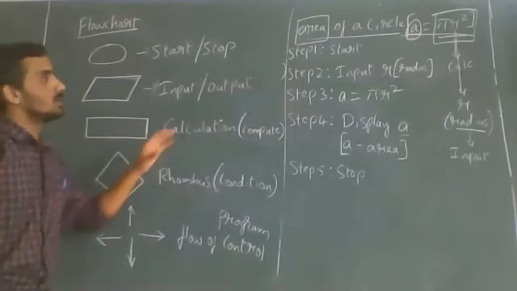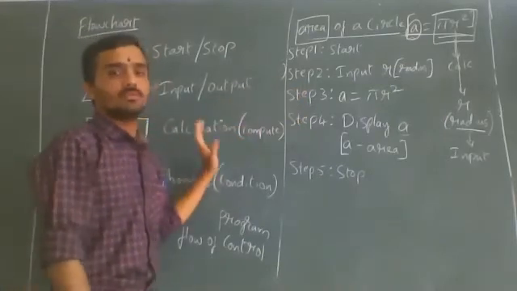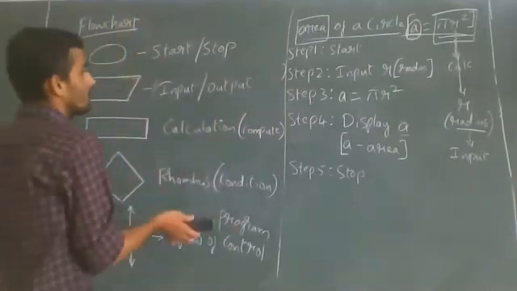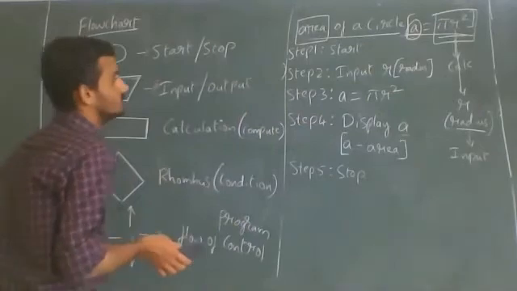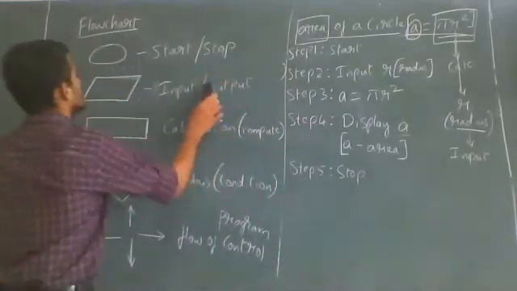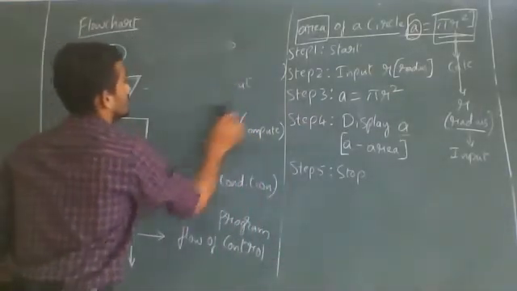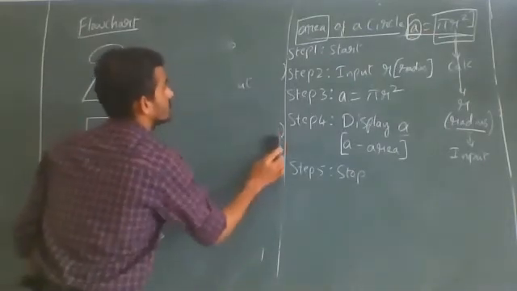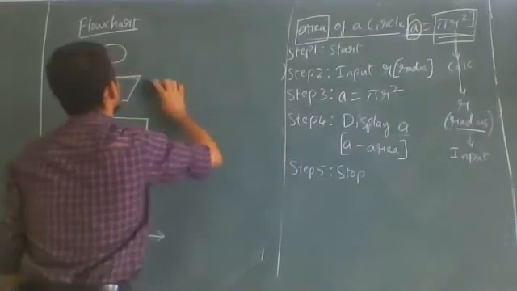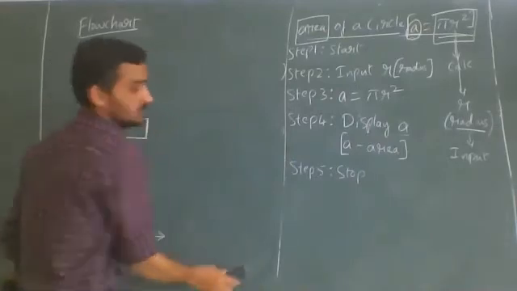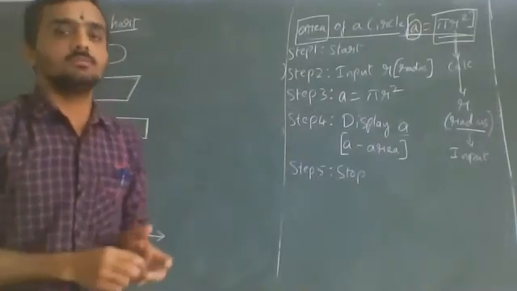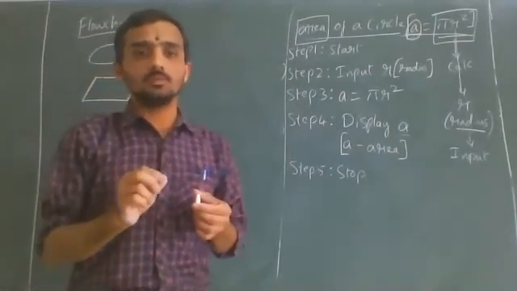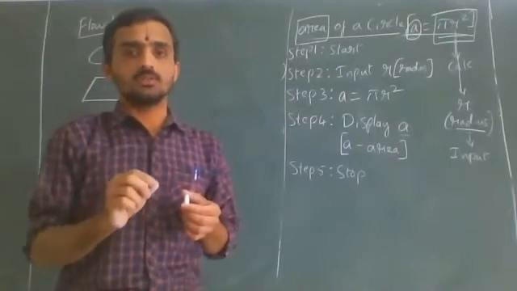Now this algorithm we can write in a flowchart format, so we will discuss how to write. See, when we write a program, that is, when we solve the problem by using computers, we have to write the code.